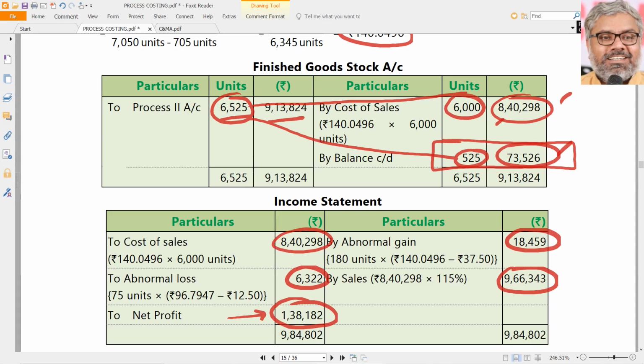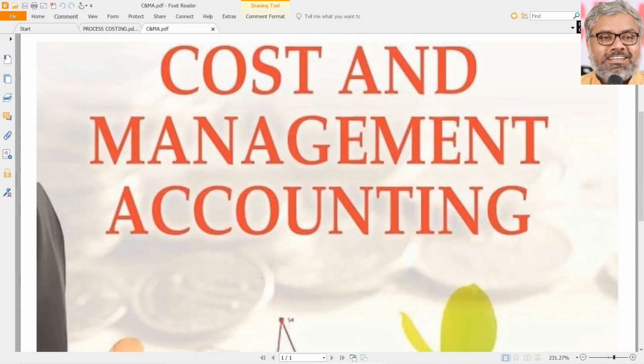Of course, as I said, the core activities that we have to do while solving problems of process costing will be these only. There will be processes, there will be goods going from one process to another process, there will be abnormal loss, abnormal gain, or normal loss. The calculations we did today will have to be done. All these things are okay.